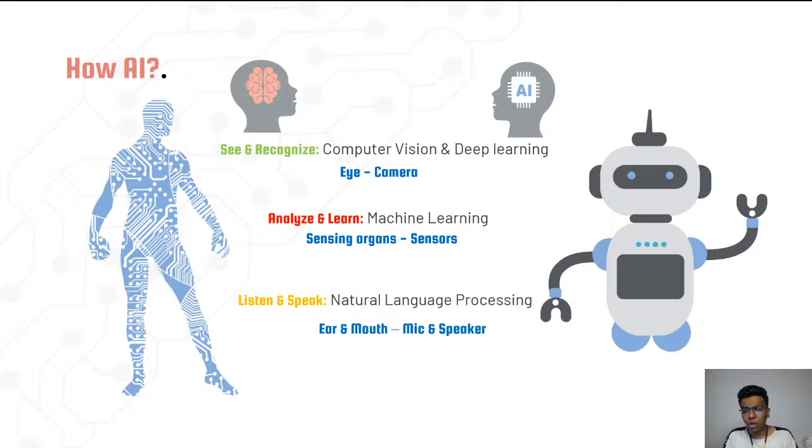While talking about that, if you want your robot to listen, and if you want your robot to speak, and if you want your robot to do the chat messages automatically, then we need to go for the natural language processing concept, where the data is text, and instead of ear and mouth, we have a microphone and speaker. I hope you guys got this. So I'm repeating again. The first answer, by Dhiraj, is language. Yes, of course, language is the common thing we need to have in between.